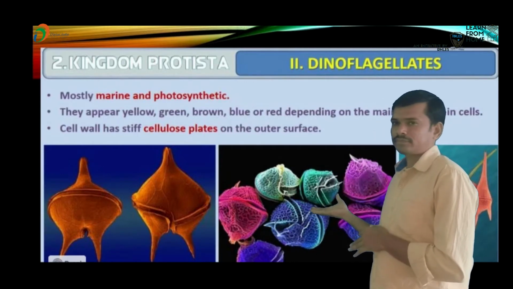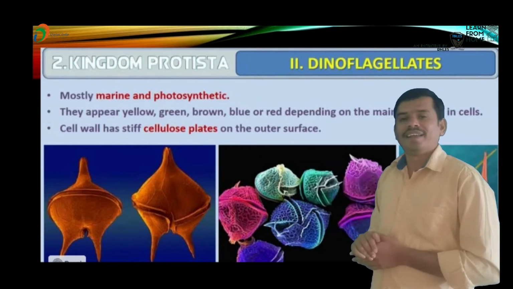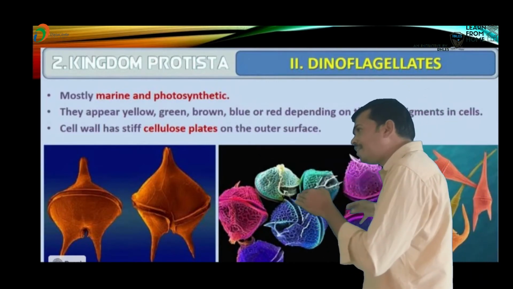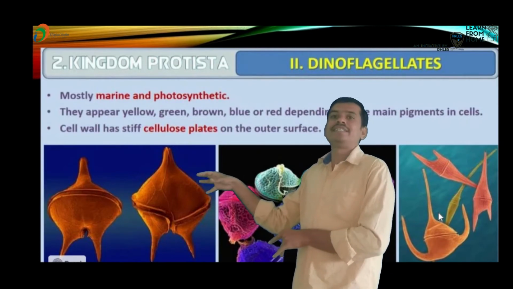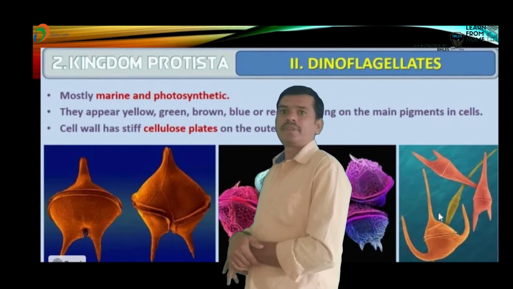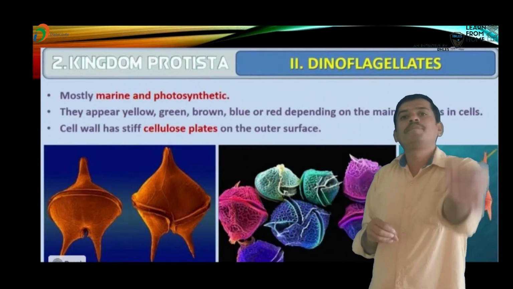These colors mainly depend on the pigments they contain, so the pigments give rise to the colors.